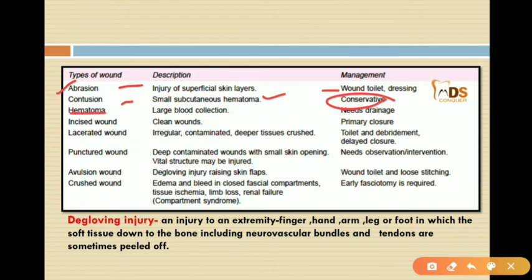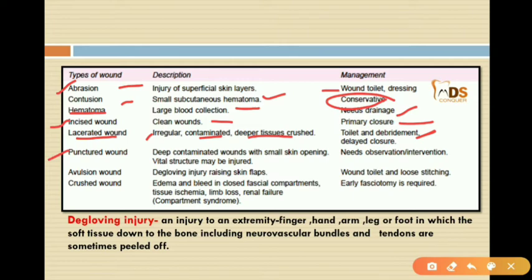Then a hematoma is a large blood collection. So if it is large, it needs drainage of the hematoma. Then coming to the incised wounds, they are clean wounds, as we have discussed earlier. So the management will be with primary closure. If you take a lacerated wound, it is an irregular, contaminated wound, and the deeper tissues will be crushed in this type of lacerated wound. So here it needs mostly debridement, and after the debridement, delayed closure.